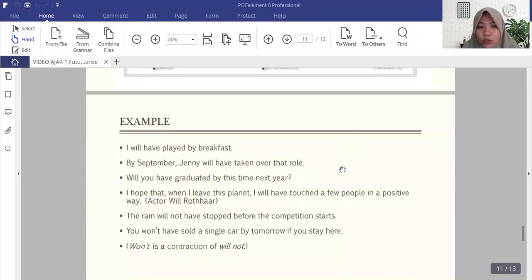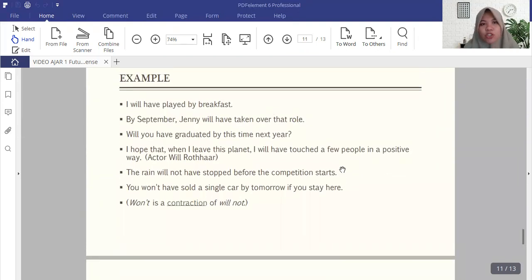And we can also look at more examples here, such as I will have played by breakfast. By September, Jenny will have taken over that role. Will you have graduated by this time next year? And there is also a quote by actor Will Rogers: I hope that when I leave this planet, I will have touched you people in a positive way.